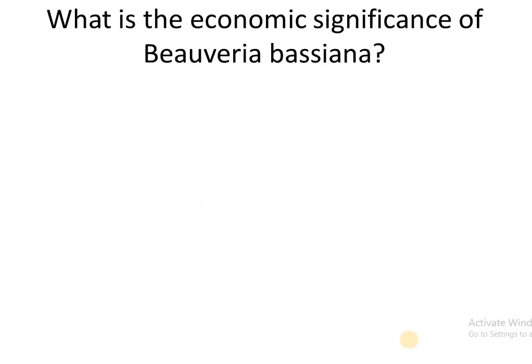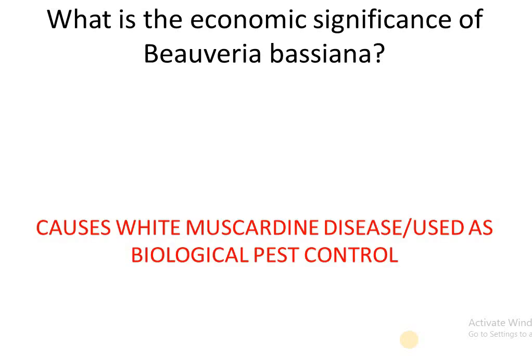What is the economic significance of Beauveria bassiana? What is Beauveria bassiana? It is a fungus that causes white muscardine disease, used as a biological pest control.